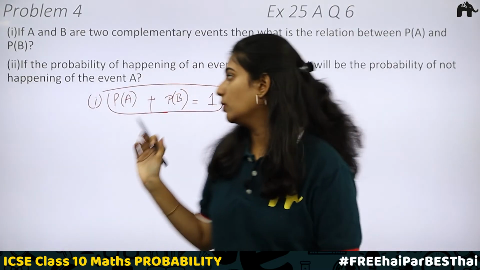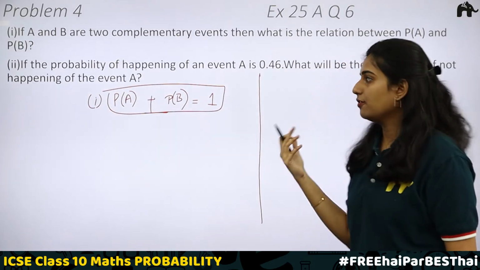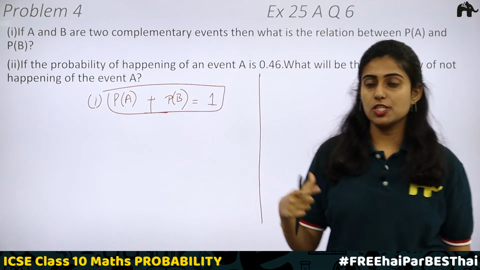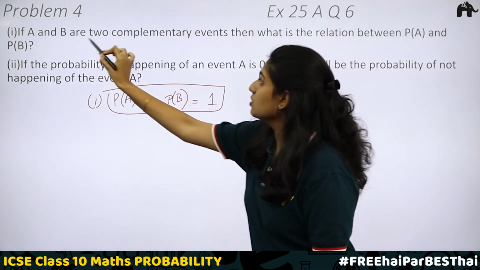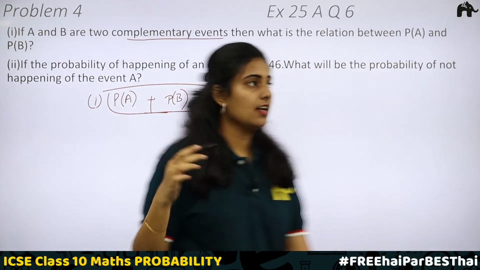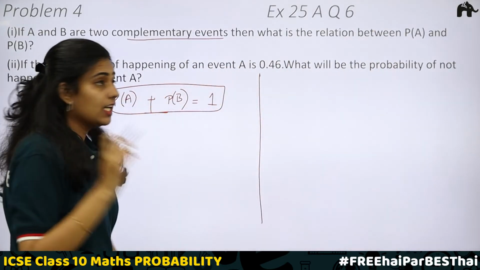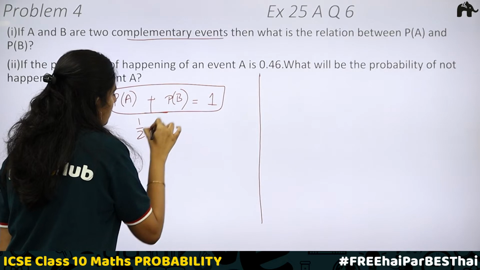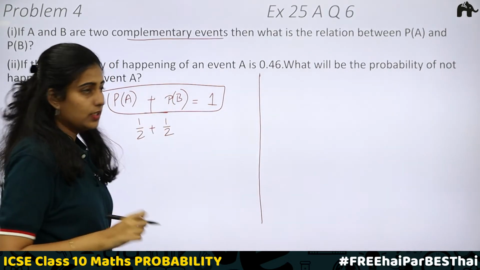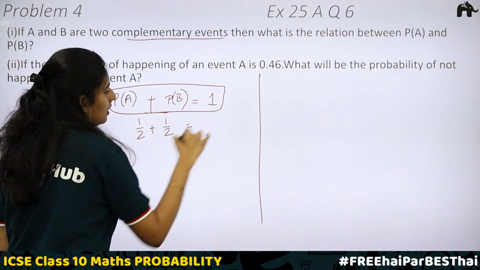This is the relation between P of A and P of B. P of A is the probability of the event A and P of B is the probability of event B, given that these two are complementary events. Just imagine the case of the coins. We know that the probability of getting a head is 1 by 2. Probability of getting a tail is your second event, and that is also equal to 1 by 2. What is 1 by 2 plus 1 by 2? It is equal to 1.